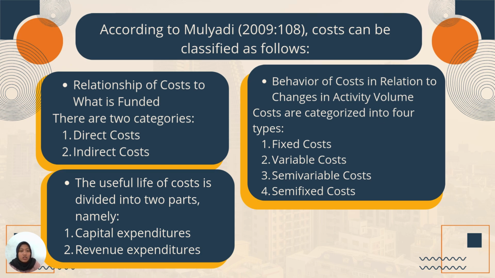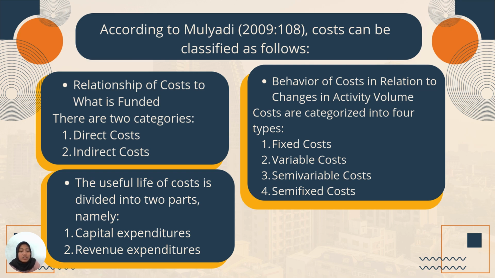The next is relationship of cost. What is funded? There are two categories. The first is direct cost and indirect cost. Behavior of cost in relation to change in activity volume. Costs are categorized into four types. The first is fixed cost, the second is variable cost, the third is semi-variable cost, and the last semi-fixed cost.